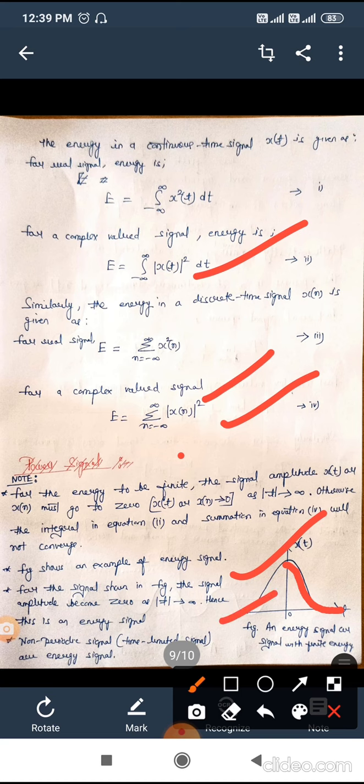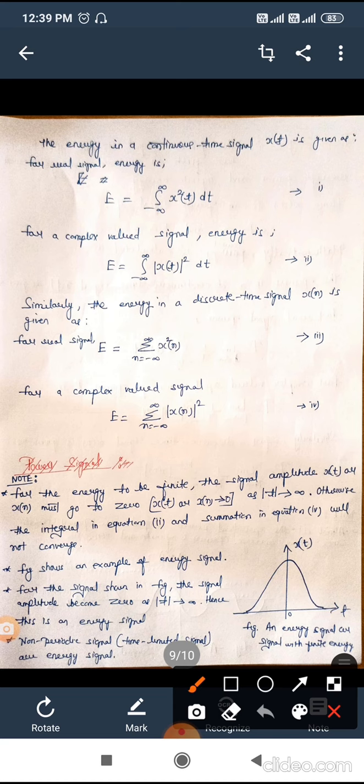Hence, this is an example of an energy signal, because its value decreases and ultimately, as t tends to infinity, it becomes zero. An energy signal is also a non-periodic signal. Obviously, the value is not repeated. Hence, that particular signal is a non-periodic signal.